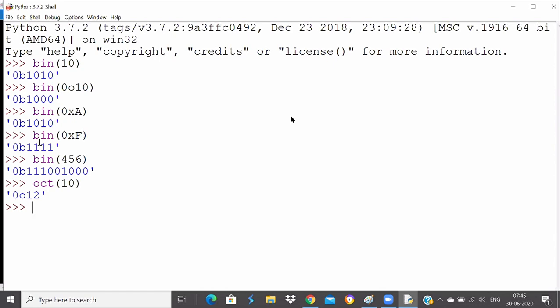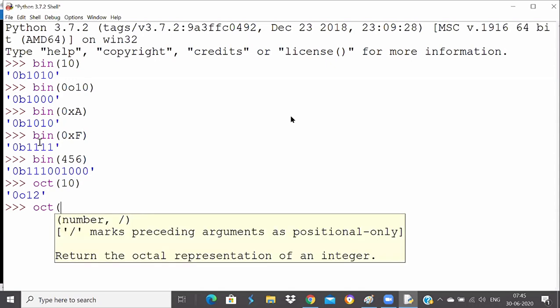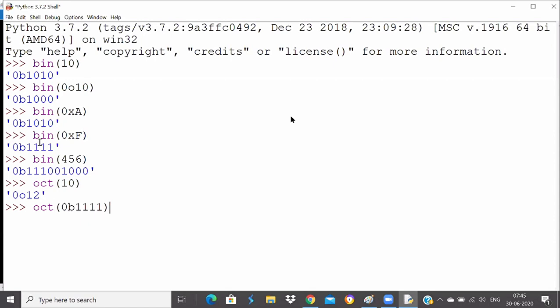Okay, so similarly, when I say please tell me the octal of 0b1111, I wanted to check with a binary now. I have given the binary number and I want to know the octal number of it. Octal, Abhishek, octal number.